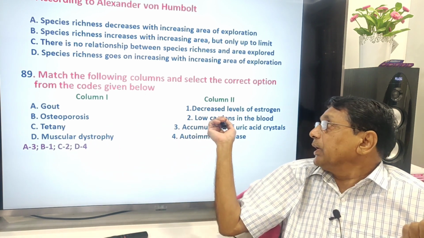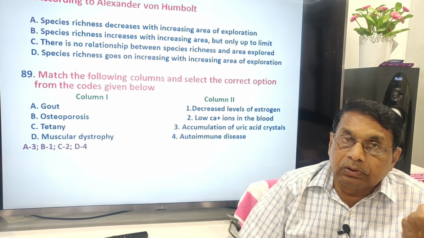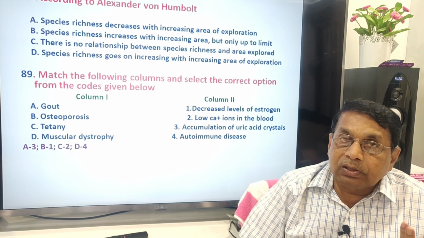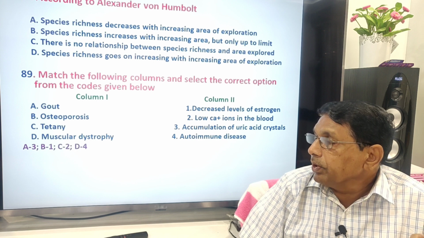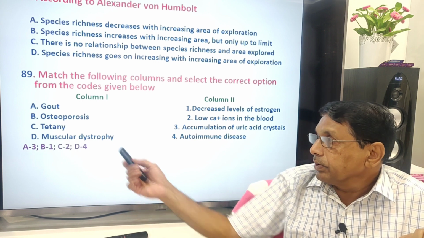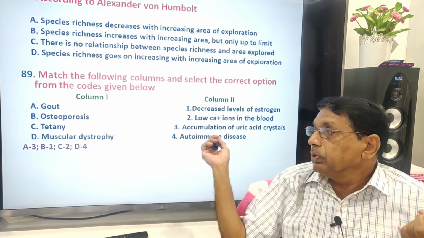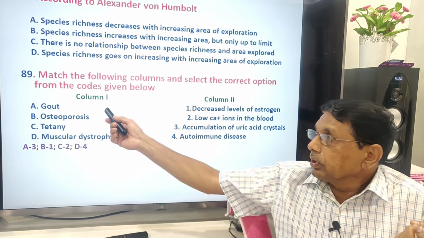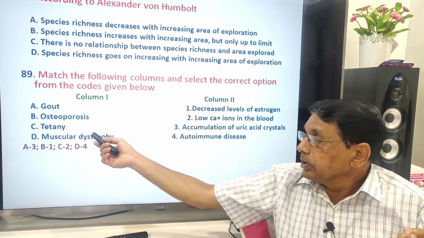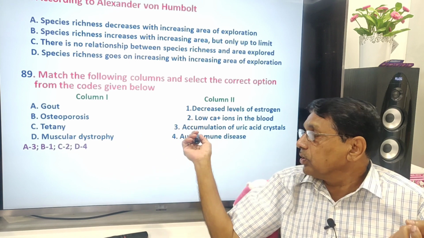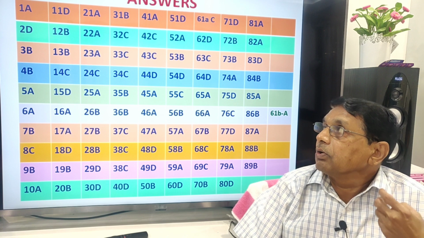Tetany: low calcium ions in the blood, since calcium is essential for the muscles. Muscular dystrophy is a genetic disorder. Autoimmune disease. So these are the answers given.